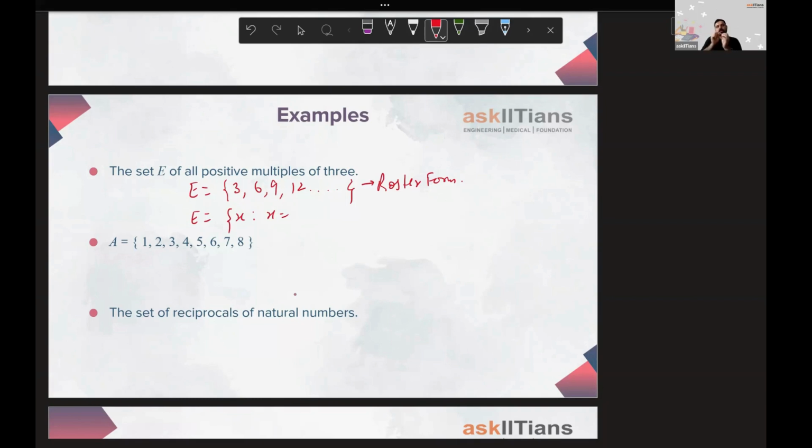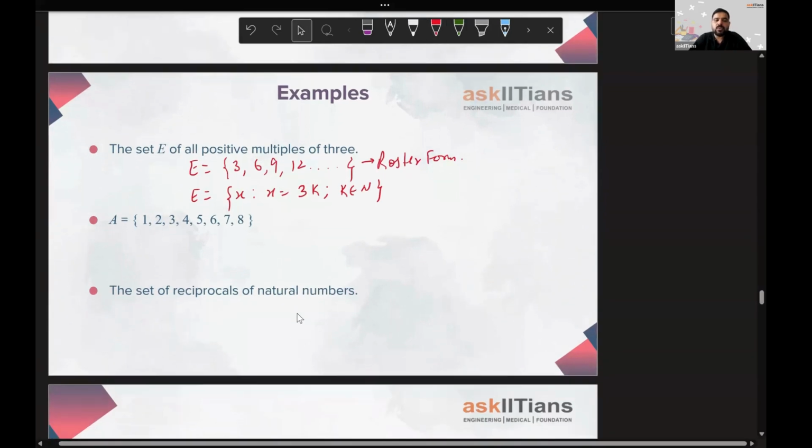So I hope you understand 3 into 1, 3 into 2, 3 into 3, 3 into 4. So in short, we'll be having 3 into any number k where this k is a natural number, right? I hope this is clear to you guys. Moving on to the next question.